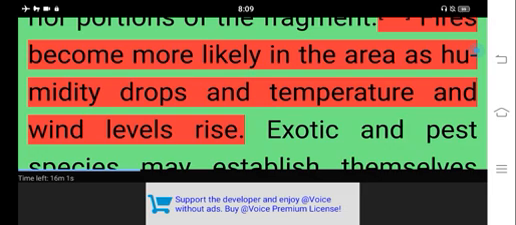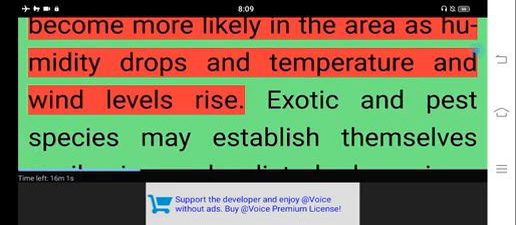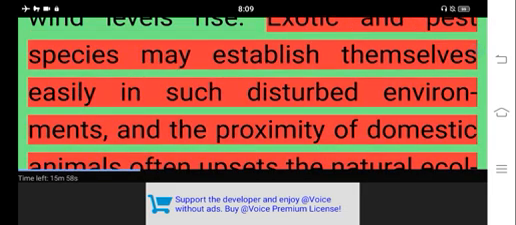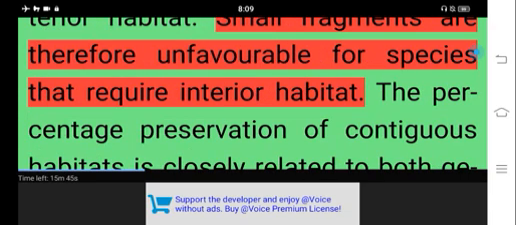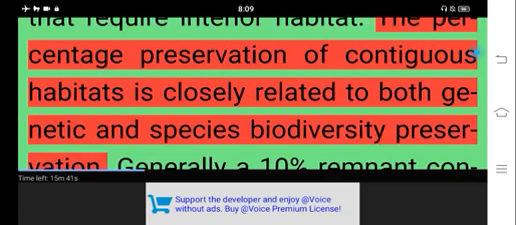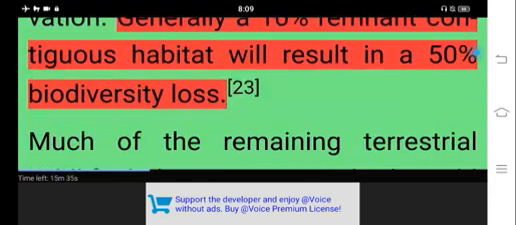Fires become more likely in the area as humidity drops and temperature and wind levels rise. Exotic and pest species may establish themselves easily in such disturbed environments, and the proximity of domestic animals often upsets the natural ecology. Also, habitat along the edge of a fragment has a different climate and favors different species from the interior habitat. Small fragments are therefore unfavorable for species that require interior habitat. The percentage preservation of contiguous habitats is closely related to both genetic and species biodiversity preservation. Generally, a 10% remnant contiguous habitat will result in a 50% biodiversity loss.